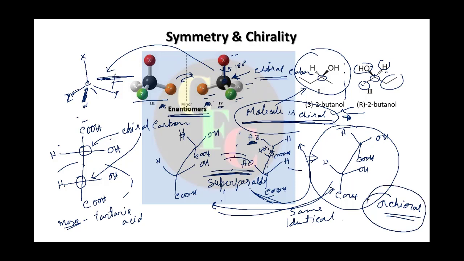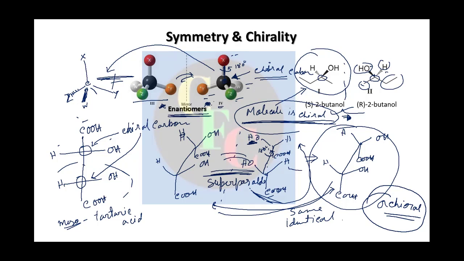So this is one of many important things to remember, right? Whenever you find a carbon atom with 4 different groups, will the molecule be chiral? No. When you find a carbon atom with 4 different groups around it, then you say the carbon atom is chiral, but that does not guarantee the molecule will be chiral. We have just seen with this example. How will we find it? We'll see in the next 2 slides, right?